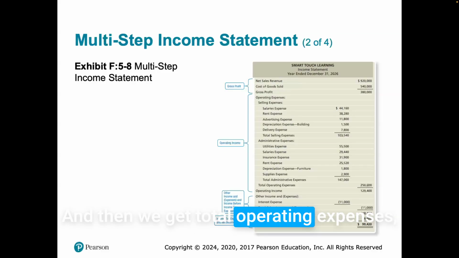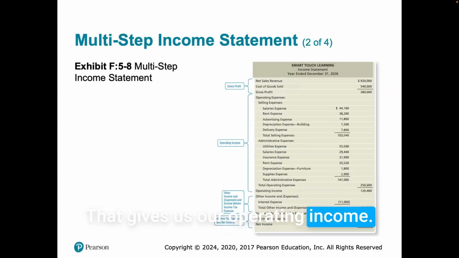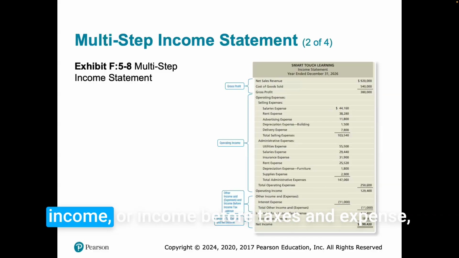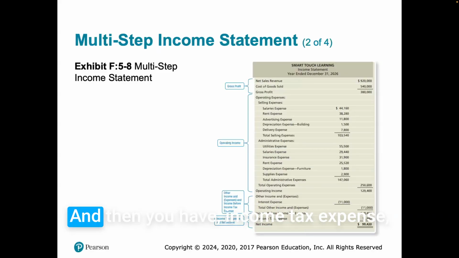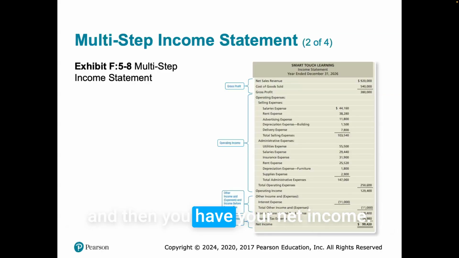And then we get total operating expenses, 250,000. That gives us our operating income. And then other income and expenses, interest expense. Then we get our income before income tax expense. And then you have income tax expense, and then you have your net income.